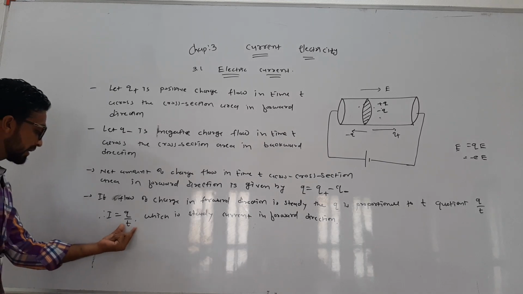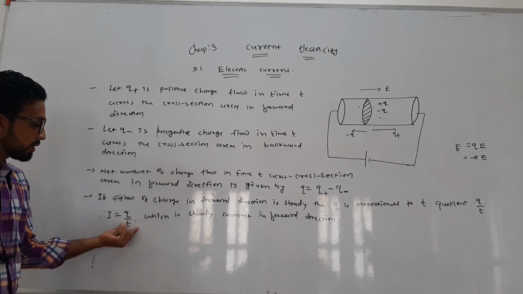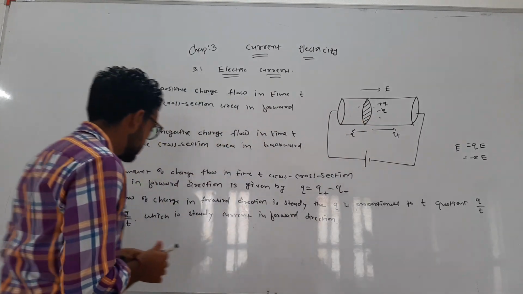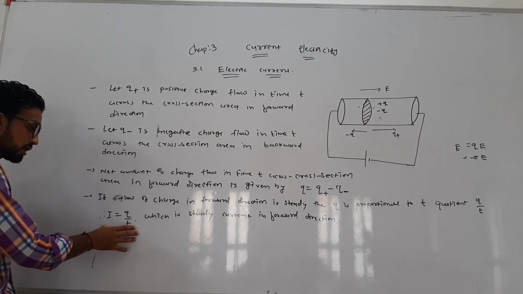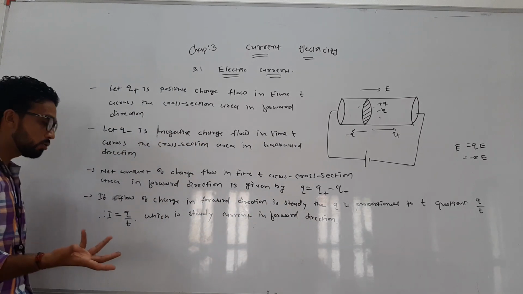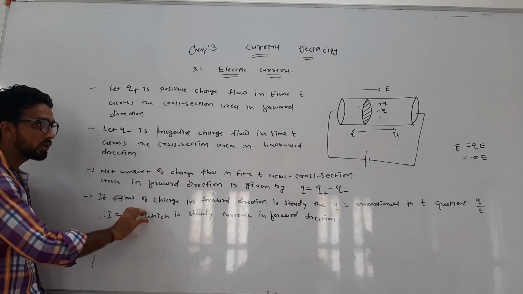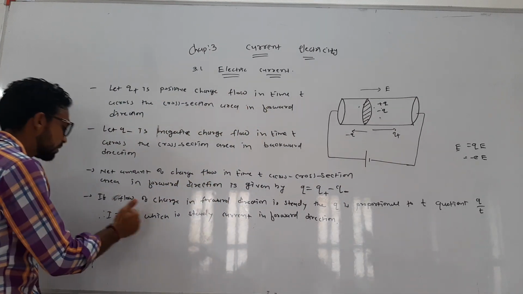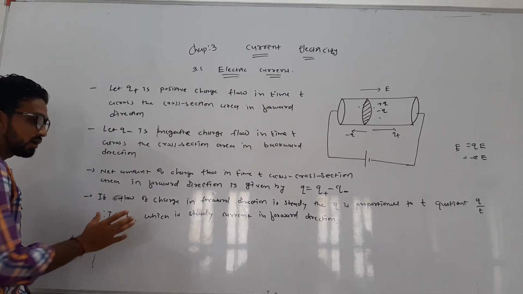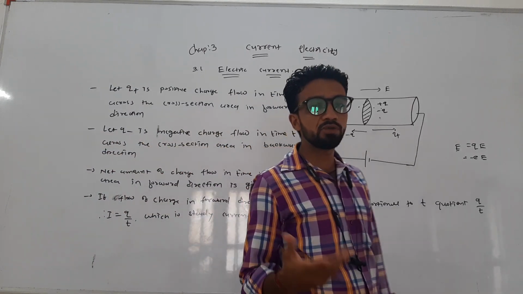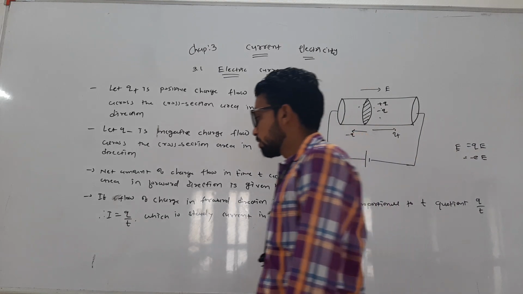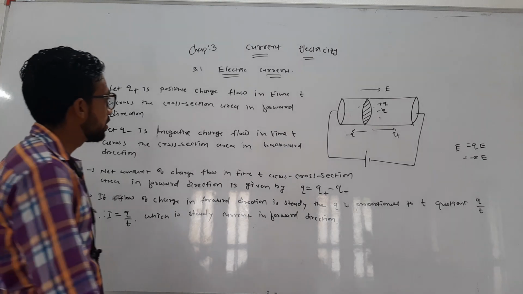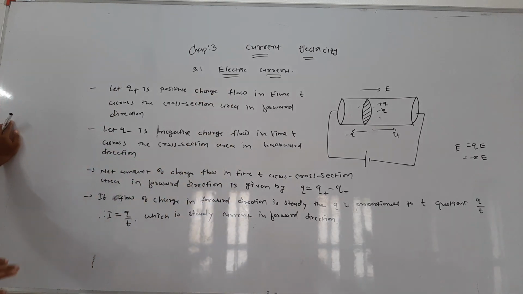If you get this value negative, that means your resultant or net current is in backward direction. This equation is the steady current in forward direction. If the value is negative, the net flow of the charge is in backward direction, and the net current is in backward direction. But it is not necessary that your charge is always flowing in a steady manner. The rate of flow of charge can vary at any point in the charge path.